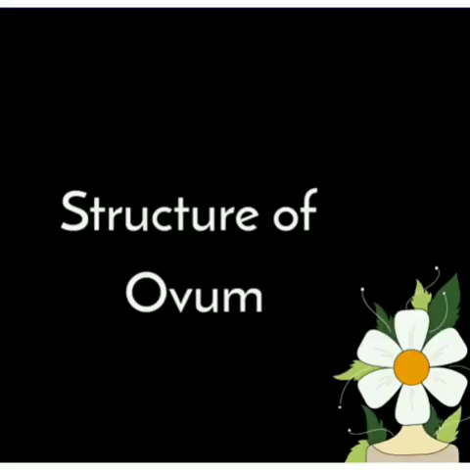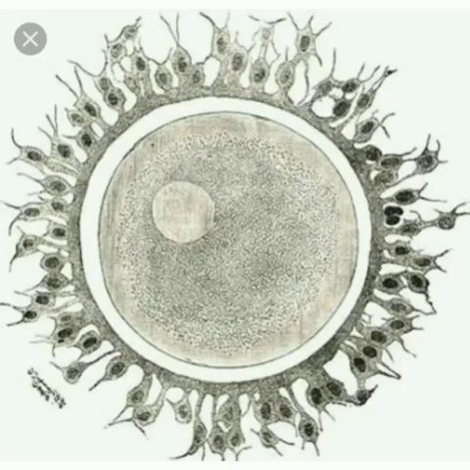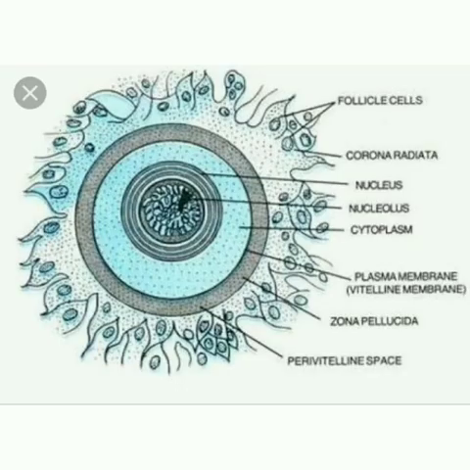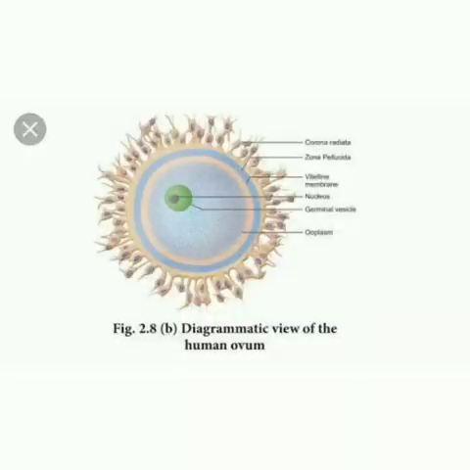If you see the structure of ovum, human ovum is non-cleidoic, alecithal, that is without yolk, and microscopic in nature. Its cytoplasm is called ooplasm, which contains a large nucleus called germinal vesicle. The ovum is surrounded by three coverings, namely an inner thin transparent vitelline membrane, middle thick zona pellucida, and outer thick coat of follicular cells called corona radiata. Between vitelline membrane and zona pellucida is a narrow perivitelline space.